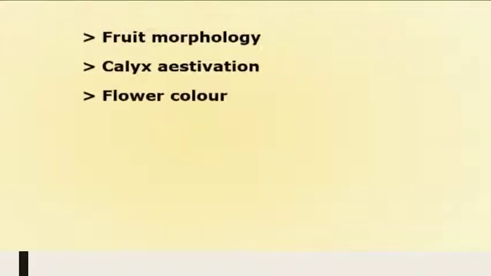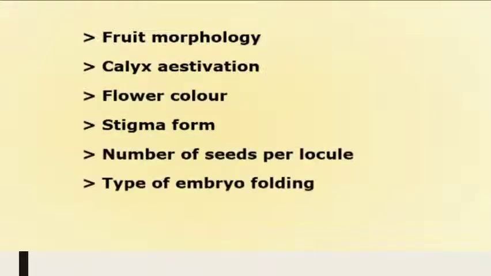The genera of Brassicoideae are very difficult to distinguish, and that's why they have been grouped into different tribes. This tribal delimitation is mainly based on characters like fruit morphology, calyx aestivation, flower color, stigma form, number of seeds per locule, type of embryo folding, and the endosperm.